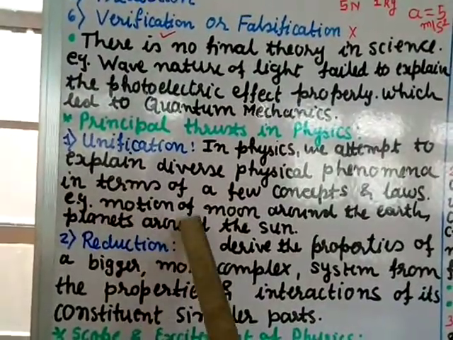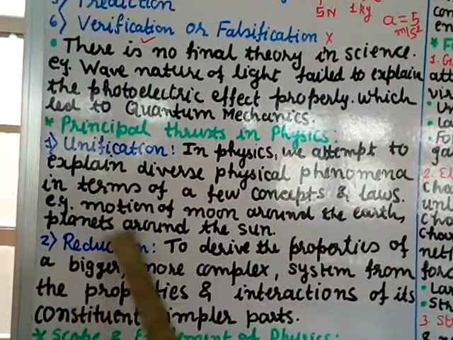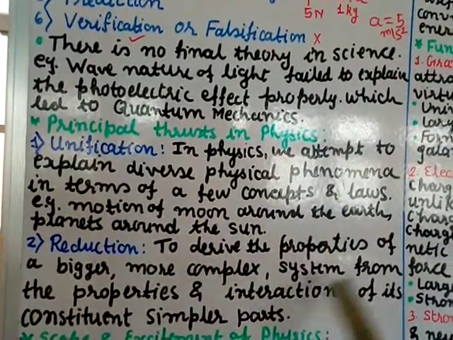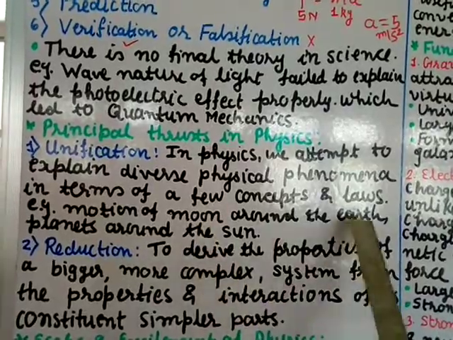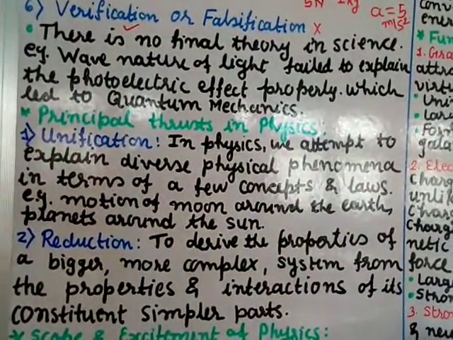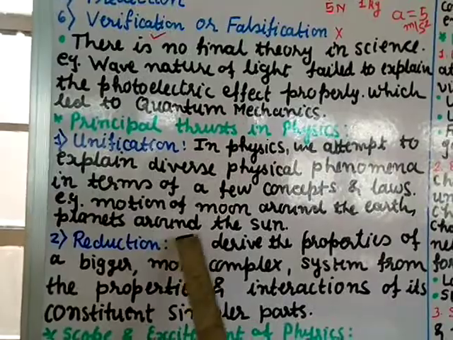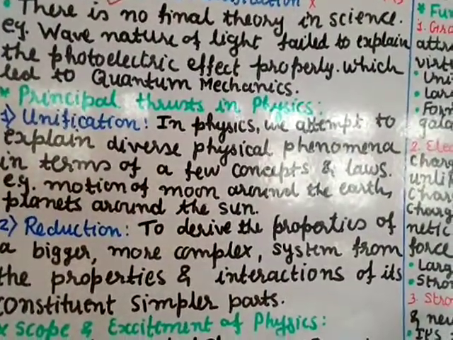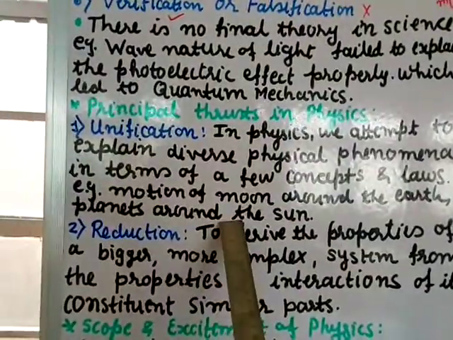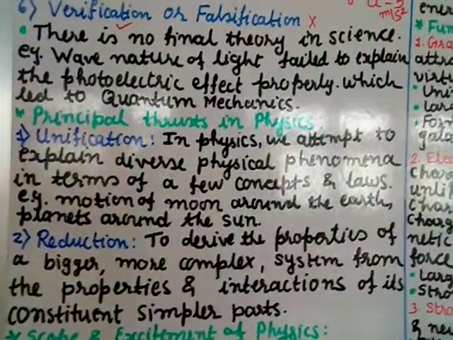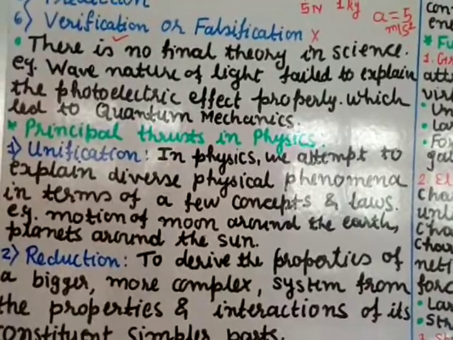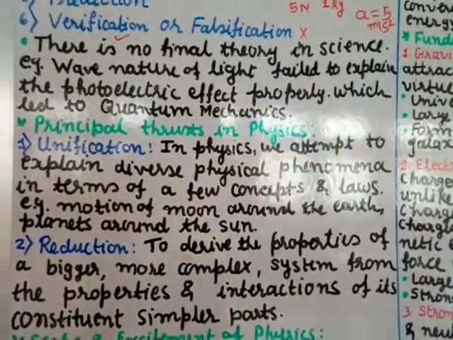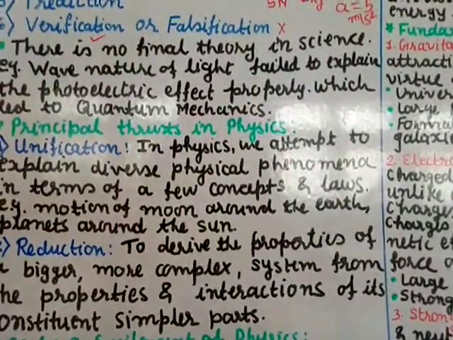For example, the motion of the moon around the earth and planets around the sun. You know that the moon is orbiting around the earth, and the force between them is gravitational force. Planets are also revolving around the sun, so you might think there is some other force, but no, this also is a gravitational force. Same way, Sir Isaac Newton said that an apple falls from the tree to the ground because there is gravitational force. So there are many things which are explained by one law.